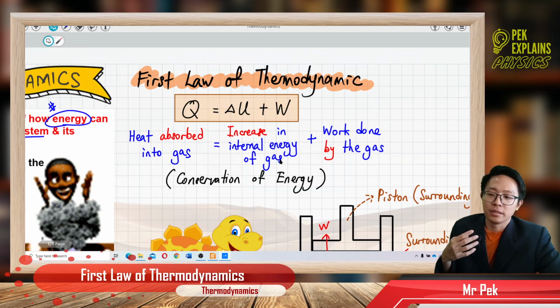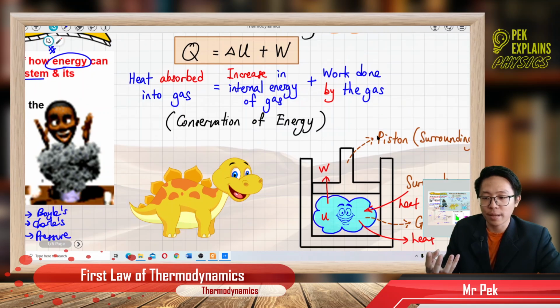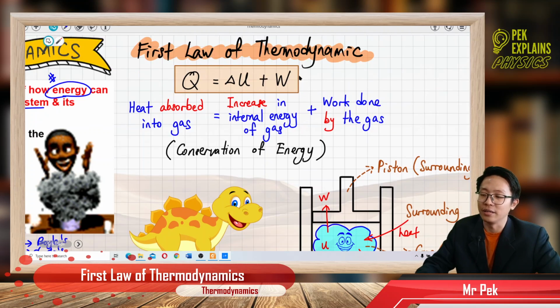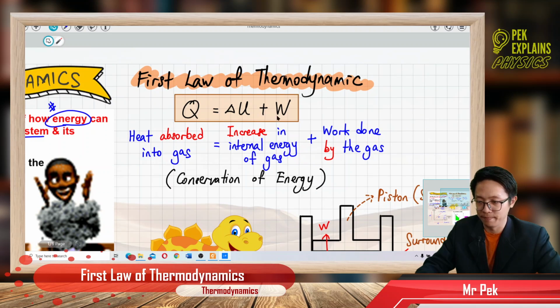And sometimes the gas also will use its own energy to do some work, for example, pushing the piston up. So there is work done by the gas. This is what the first law of thermodynamics formula means.